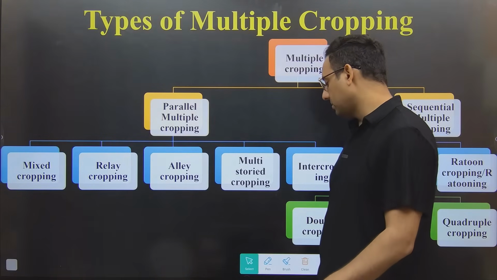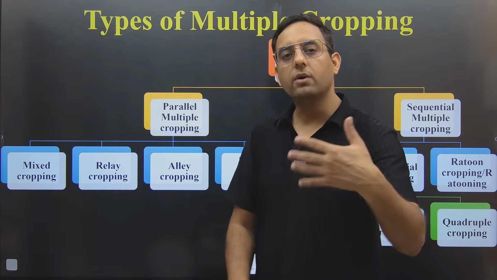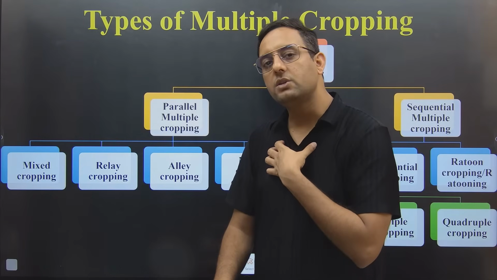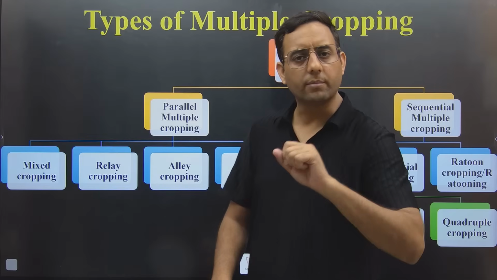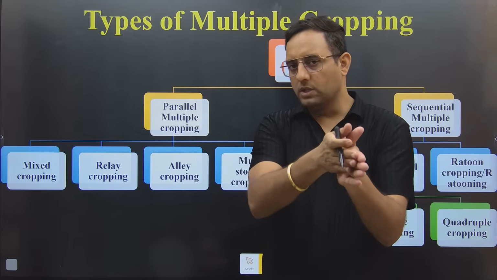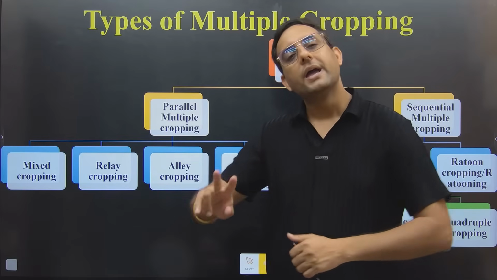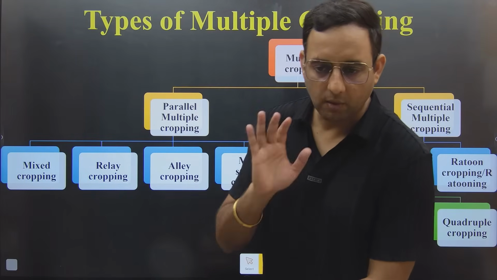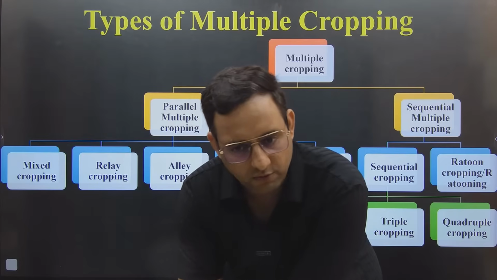Again, I need your confirmation here, because I'm a little bit nervous at this time. Nervous not about teaching, but about your feedback, whether you are getting 100% or not, because I consider myself a good teacher if I am able to deliver 100%, not 99 or 90. So I need your confirmation. Are you guys clear? Monocropping, 1 crop in a year. Multiple cropping, more than 1 crop in a year. Multiple cropping, if grown in a sequence, is sequential cropping. If grown at the same time, 2 or more than 2, it will be known as parallel multiple cropping. Clear, guys? Thank you. Okay, let's move forward.